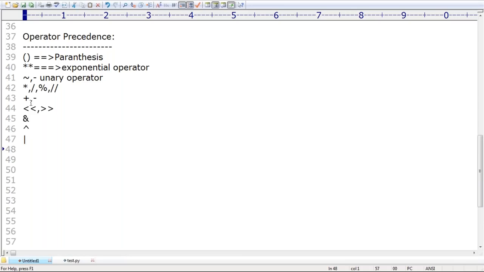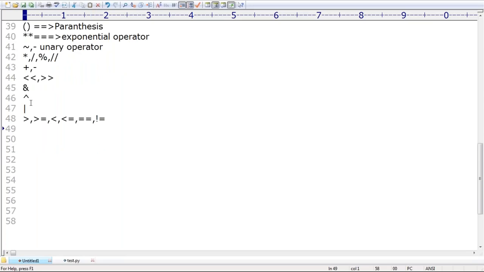Bitwise XOR, bitwise OR. Next, relational operators, such as less than, greater than or equal to, less than, and less than or equal to. These operators, along with the equality operators, the equal and not equal operators, get the next level of precedence. Remember that.